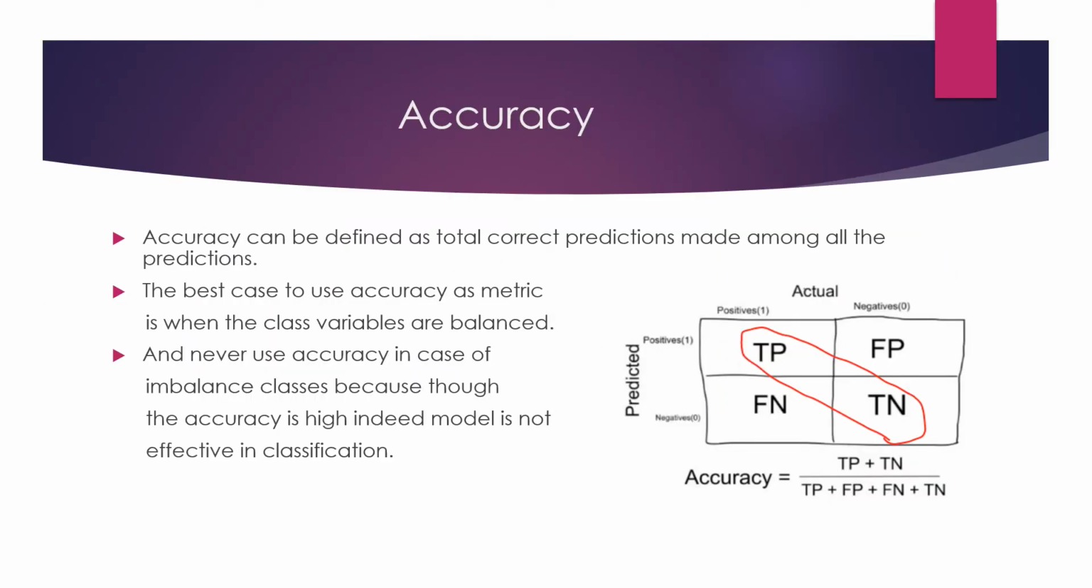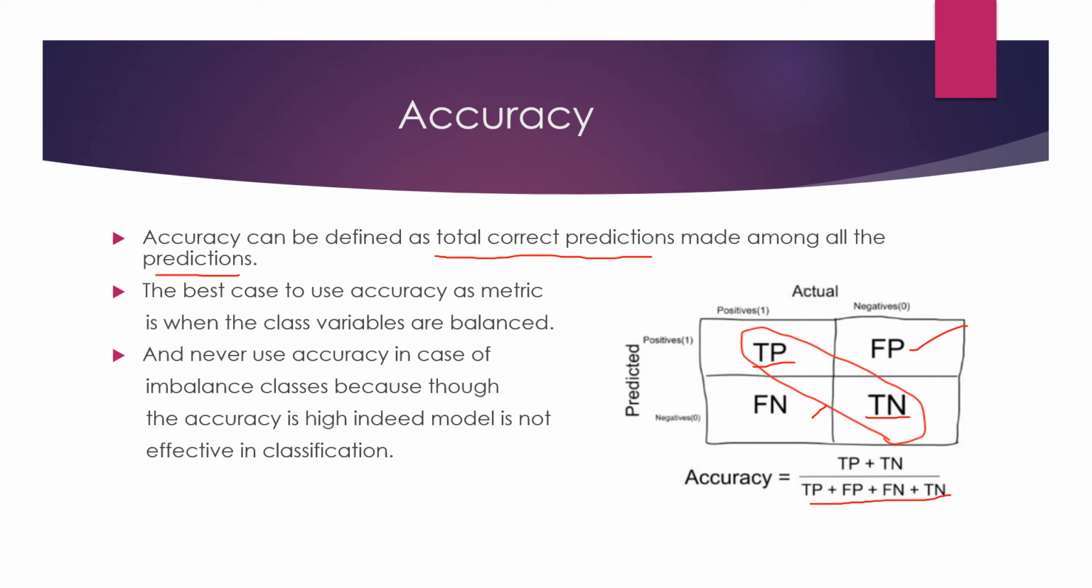Accuracy gives the total correct predictions made among all the predictions made. What are the total predictions over here? All the predictions are all the four terms. And what are the correct predictions? All the true positives and true negatives are the correct predictions. These are type 1 and type 2 errors, so these are not the correct predictions. So total true positives plus true negatives, divided by all the predictions made. This gives us the accuracy.